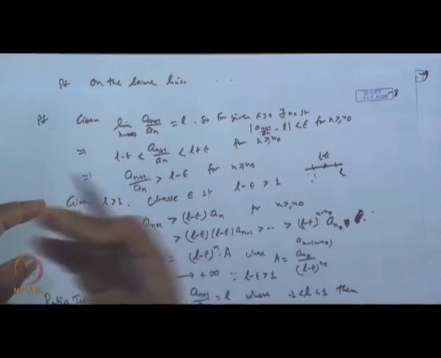So, I can remove the sign and apply it, because the convergence or divergence behavior of the sequence does not depend on the sign. If all the terms have positive sign or all the terms have negative sign, then both sequences behave in the same way. If the first sequence diverges, the other will diverge.